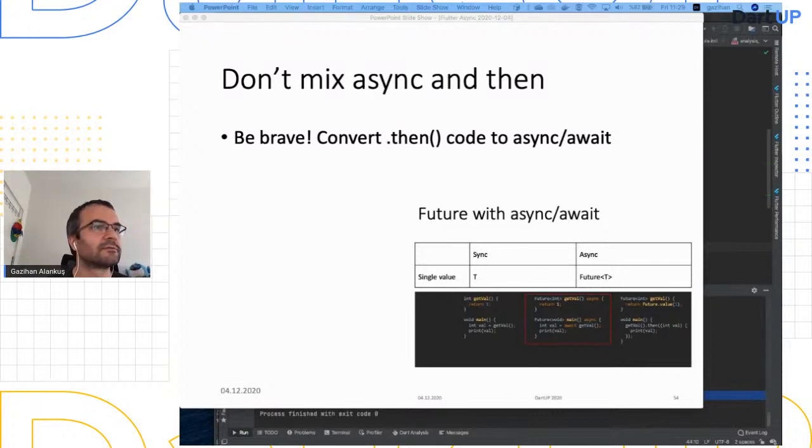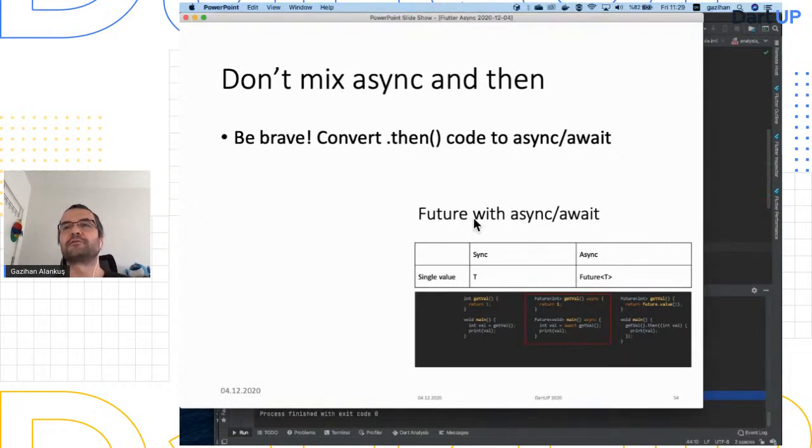Yeah, I did have a Stack Overflow link, but I forgot to put it here. But you can find a lot of questions like that. If you mix them, then also returns a future. So what happens becomes really confusing. It's a big puzzle for me when I find a question like that on Stack Overflow. I was like, okay, let's do this, and then crack my fingers. So don't do that. Especially if you're a beginner, you don't want to be in that situation.